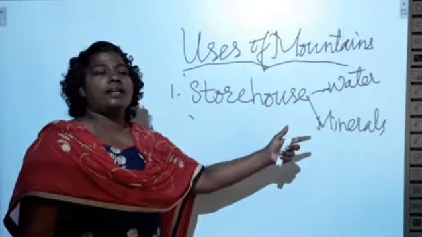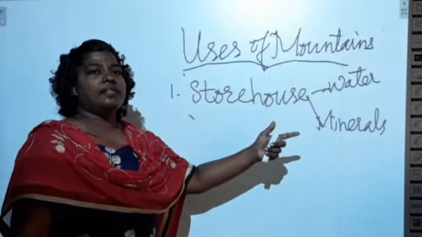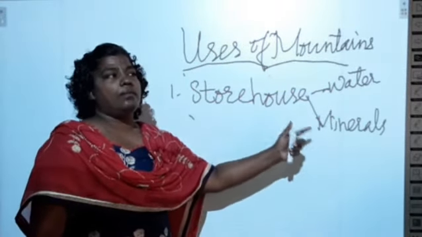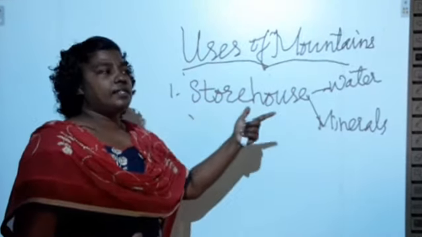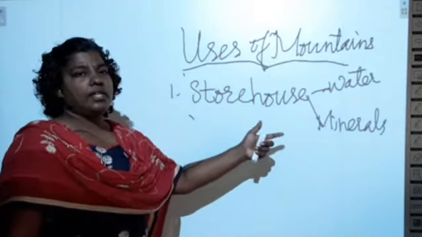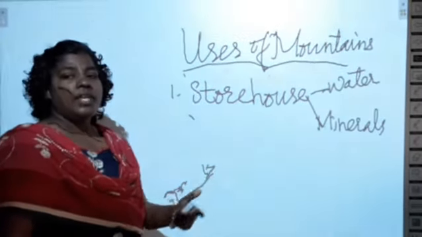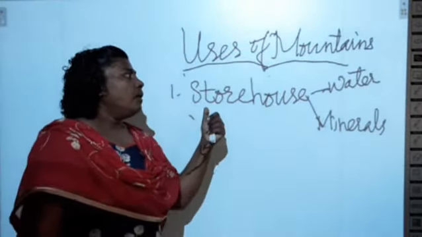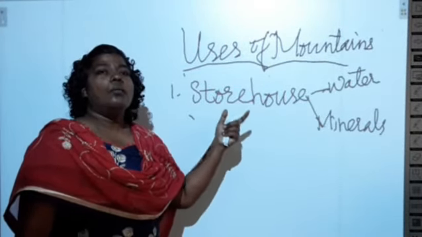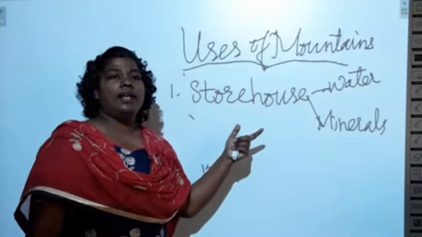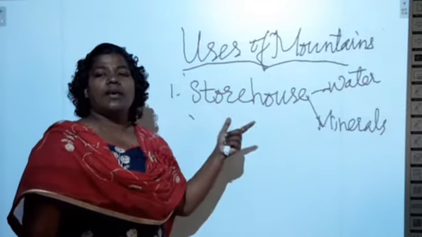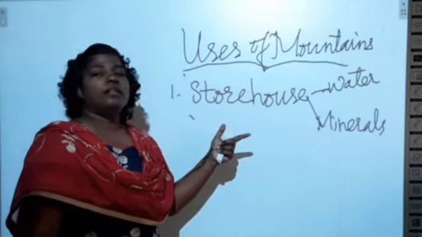And mountains are also storehouse of minerals. Different minerals like gold, copper, manganese, chromium, iron. These are the different minerals that are excavated or taken out from the mountains. Okay, it gives different minerals. And the next thing we can see, mountains are the shelter. It gives shelter to more than 720 million people. Okay, it is the home to more than 720 million people in the world.